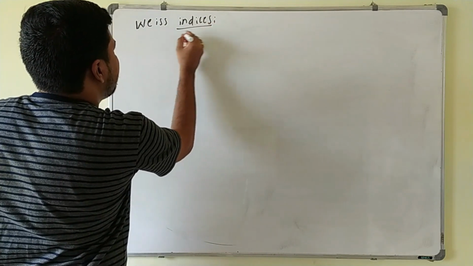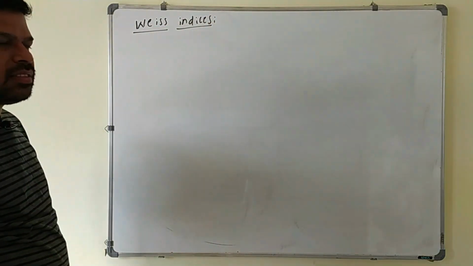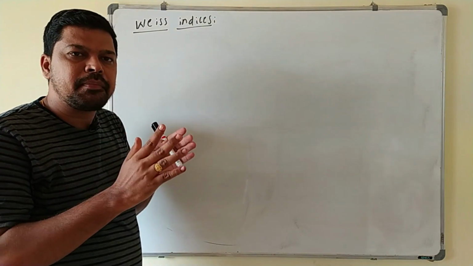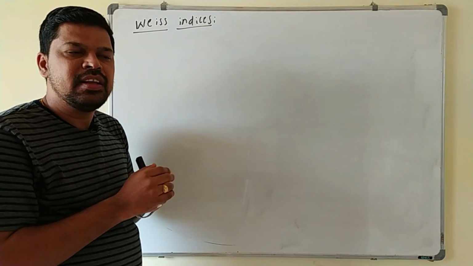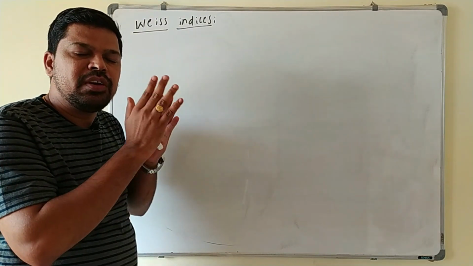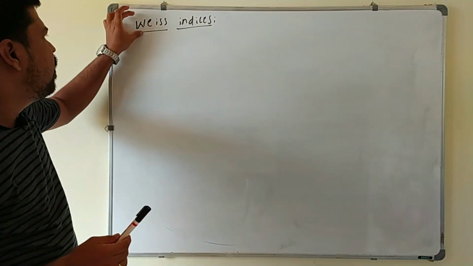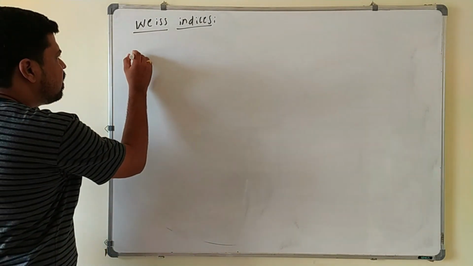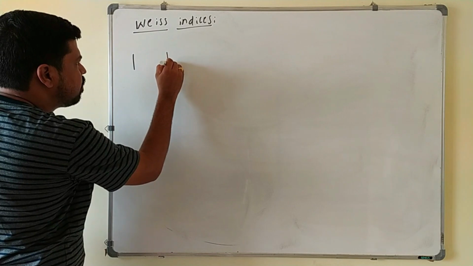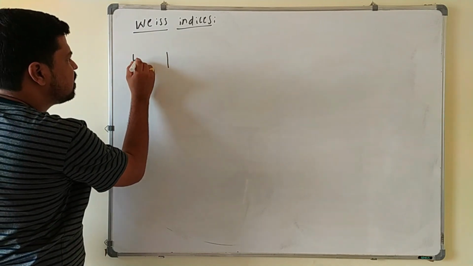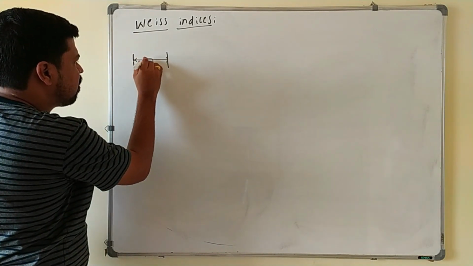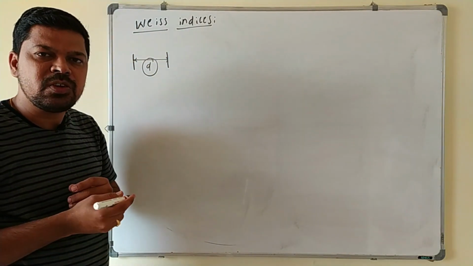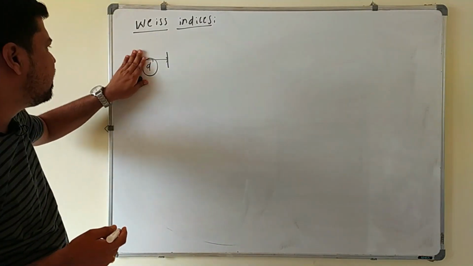Weiss indices as well as Miller indices. These Weiss indices are used to describe a particular plane in the crystal. Suppose I select any plane in the crystal, to describe that plane, these Weiss indices are used. As well as in order to calculate the distance between two parallel planes, suppose these are the two parallel planes, the distance between them is d. In order to calculate the distance between these two, these Weiss indices as well as Miller indices are also used. We will see what these Weiss indices are.